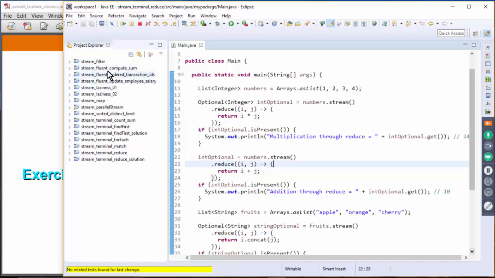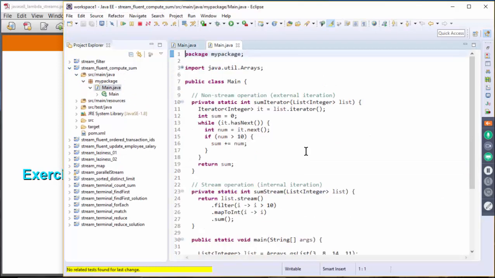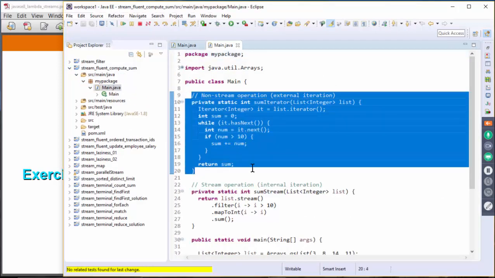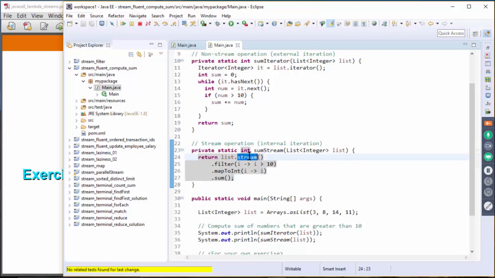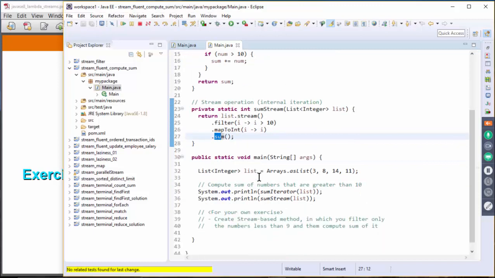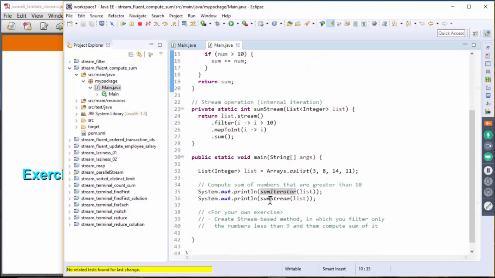The one that we are going to take a look at is this Fluent. So we're going to try the compute sum first. If you take a look at this code, this is the case where we are using a while loop, and here this is the case where we are using the stream. Here we create a stream object from the list of integers, and then we filter, we map the generated integers, and then you call the sum operation. Here is the main method in which we create a list of integers, and then we call the sum iterator method, which is not using a stream, and then sum stream, using a stream. So let's run it.